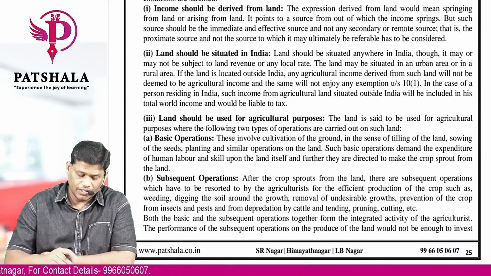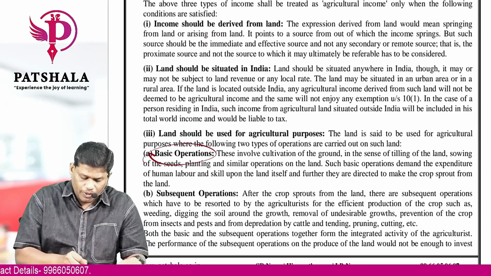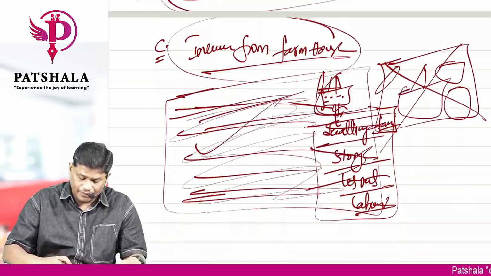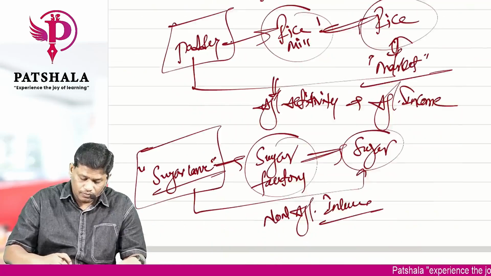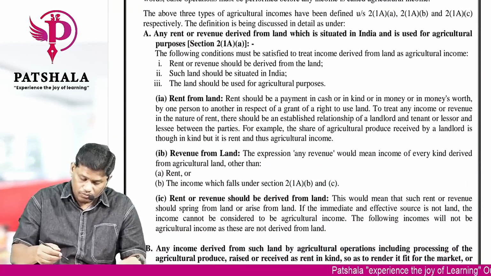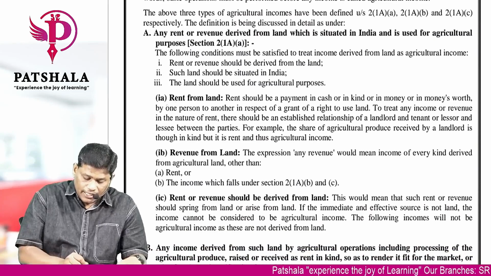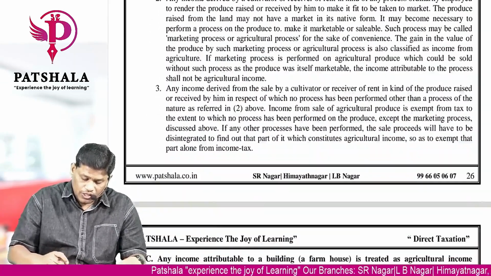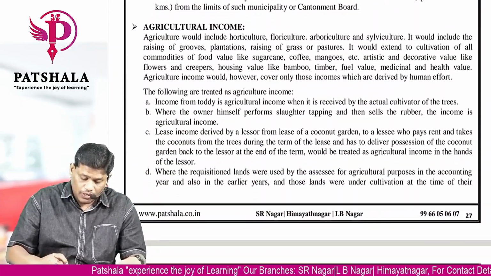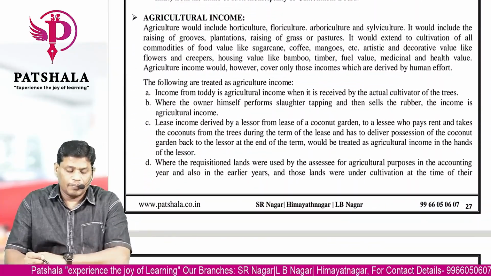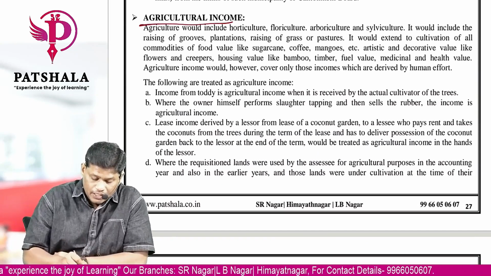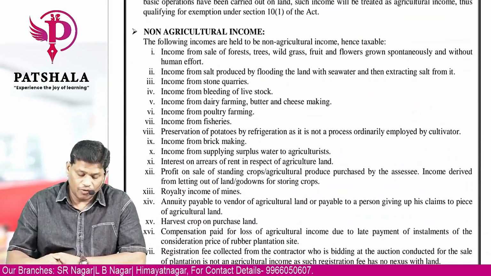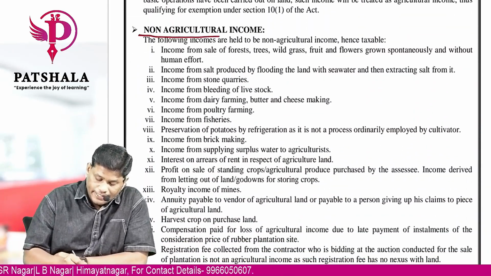A detailed material I gave you: income derived from land situated in India. Land should be used for agricultural purposes. You can see there, basic operations are there, subsequent operations are there. All those details I have given you in my material. Then further, if you see, the detailed things are being given. The rent should be for land, revenue from land. All those definitions are being given thoroughly. Okay. So there again some examples I gave you. What do you mean by agricultural income? What all comes under the concept of agricultural income? What all doesn't come under the concept of agricultural income? In your notes it is very clearly given.